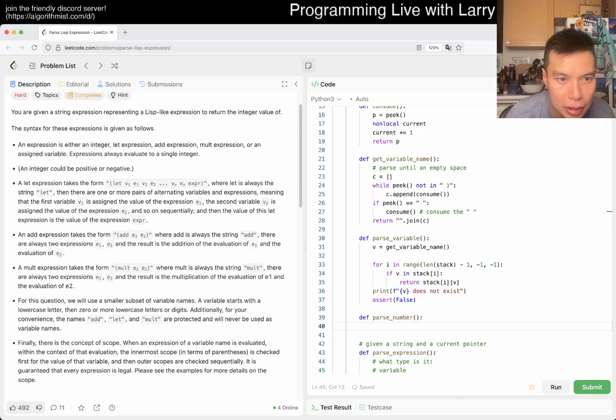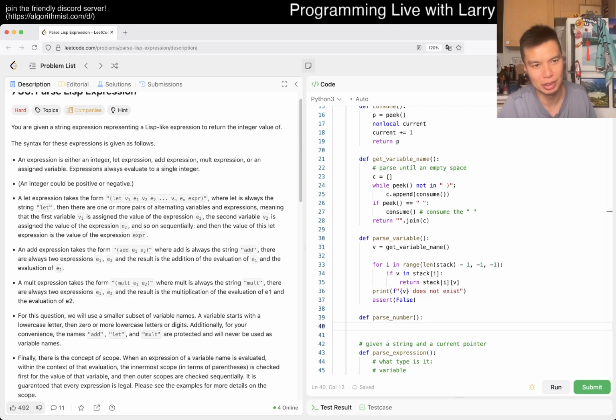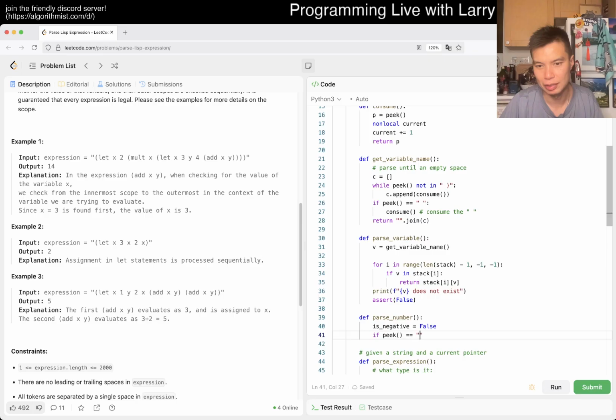Parse number, and let me double check. Do they say anything specific? Integer could be positive or negative. Oh, I guess it's only add and multiplication, so it's always only an integer. Okay. They really had fun with this one. It's not very interesting, but okay, fine. So maybe the first one is signs, right? Maybe is negative is equal to false. If peek is equal to right?